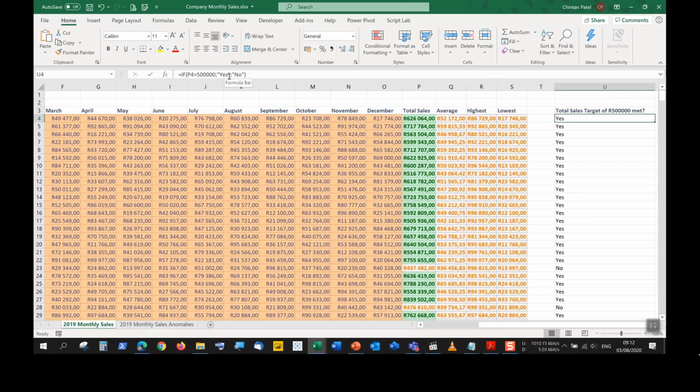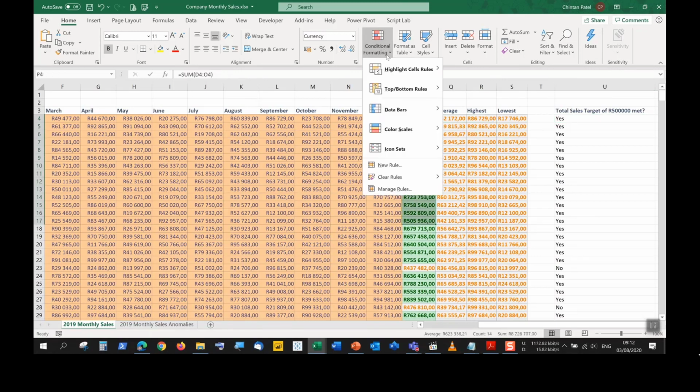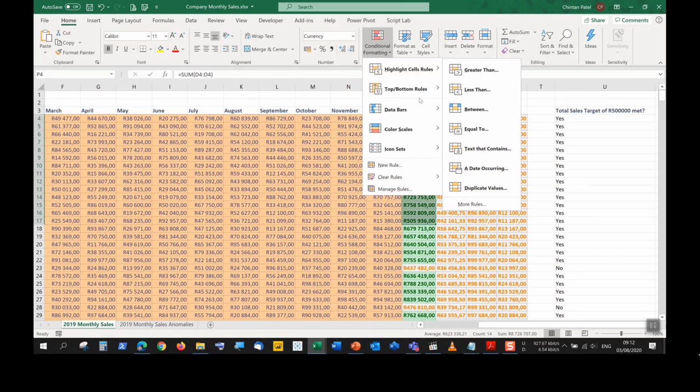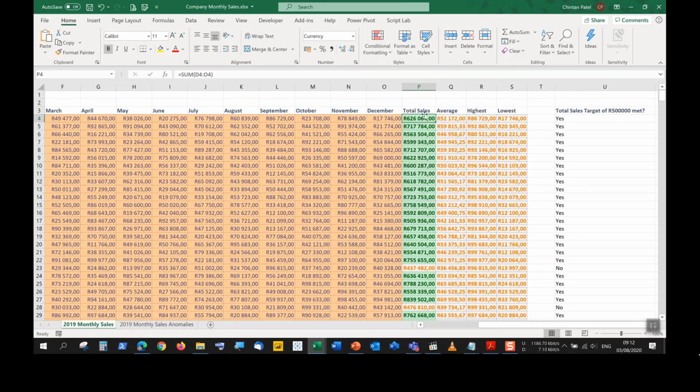So it could be a word, it could be a number, it could be another function. And then something which is unfavorable, which is also a word, a number, or another function. Or we can do it through conditional formatting using one of the highlight cell rules. It can even be one of the top bottom rules as well. I'll just save this and we can continue to the next section.